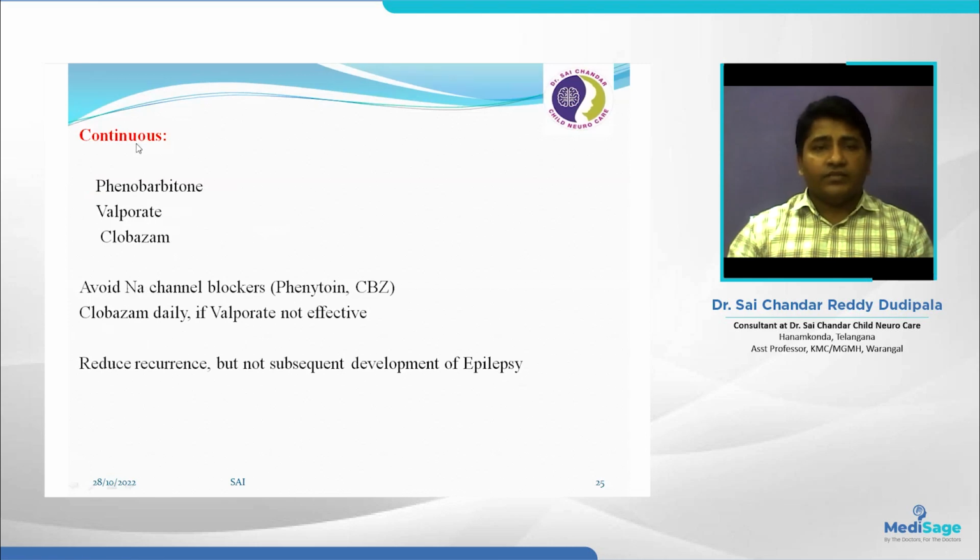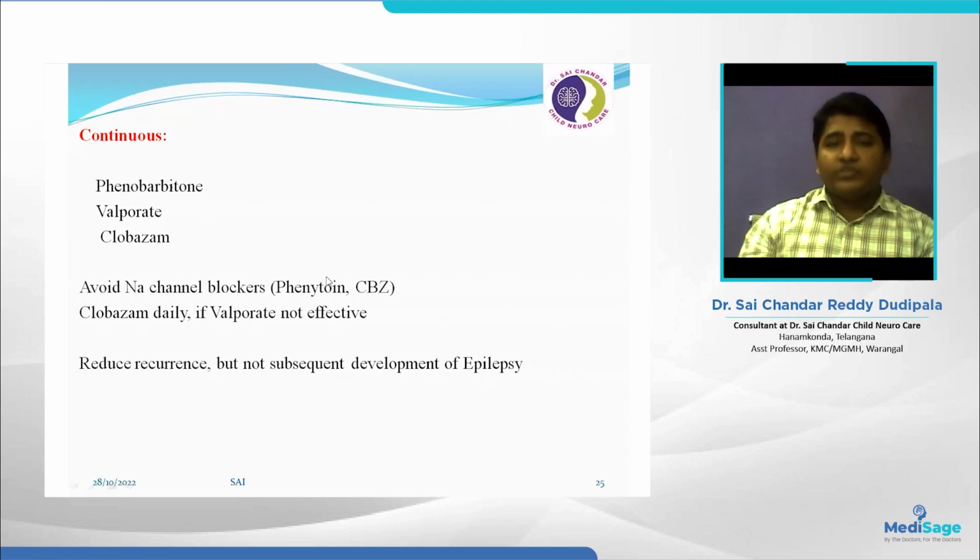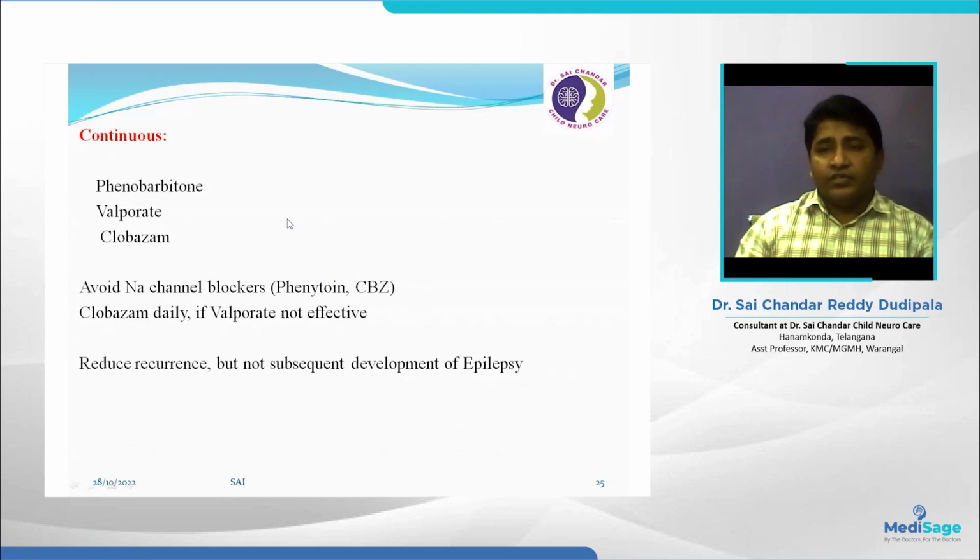Continuous prophylaxis: which drugs are better? Phenobarbital, valproate and clobazam are the good drugs. Try to avoid sodium channel blockers like phenytoin and carbamazepine. Febrile seizure pathology is located in the sodium channels, so these can precipitate febrile seizures. That's why we try to avoid these medications. If valproate is not effective, we can add clobazam daily dosage also.